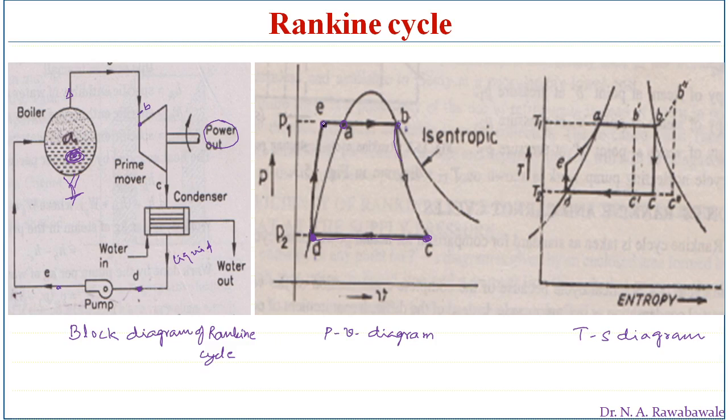When it enters the boiler, it absorbs heat energy and gets converted into saturated liquid in this boiler. So from point A, phase conversion takes place again.